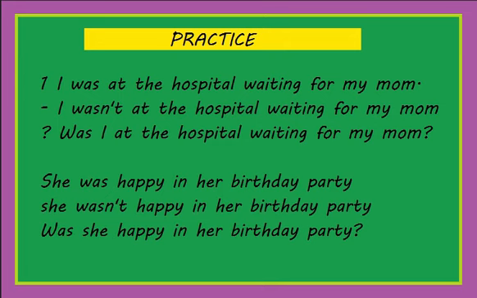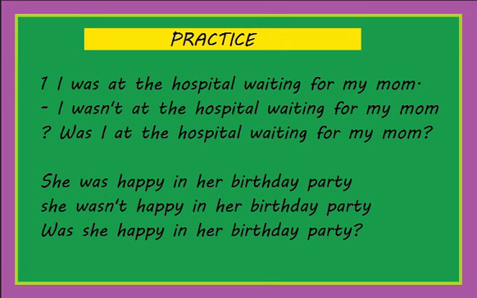How can we do this sentence in the negative form? I wasn't at the hospital waiting for my mom, right? We can use the contraction, no? Was not, wasn't. I wasn't. So that is a negative form. In questions, in the interrogative form, we can say, was I at the hospital waiting for my mom? Right? So let's see the next example.